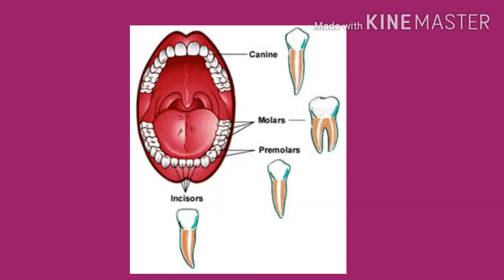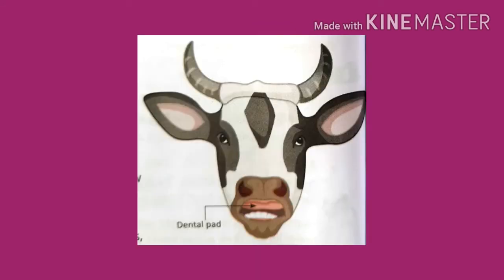They help them to grind and chew the grass. You have already studied in 4th standard about the types of teeth, that are incisors, canines, premolars and molars. So, herbivorous animals have a dental pad in the upper jaw and sharp incisors in the lower jaw to pull out grass and leaves, while broad premolars and molars help them to grind and chew the grass.